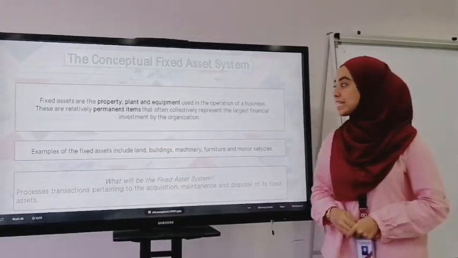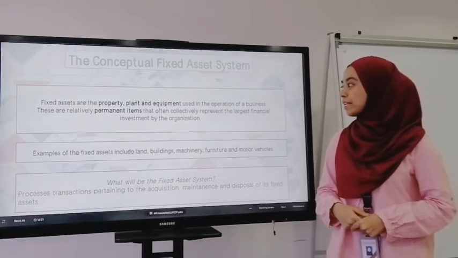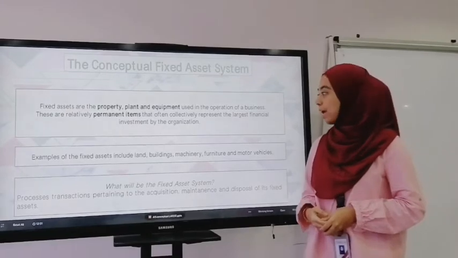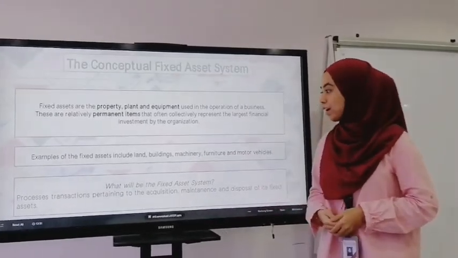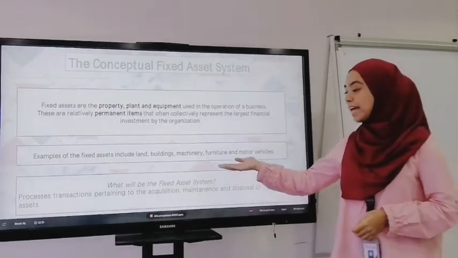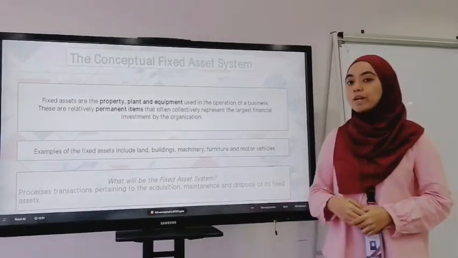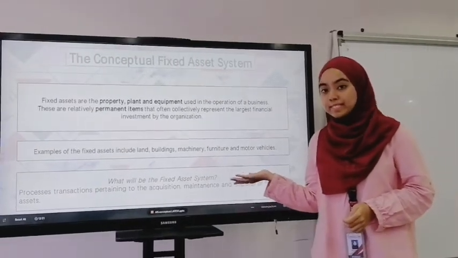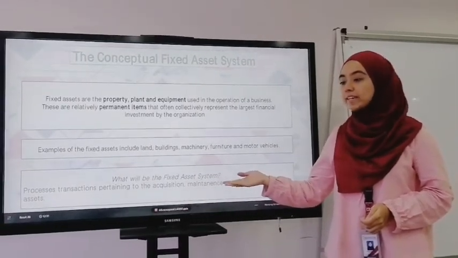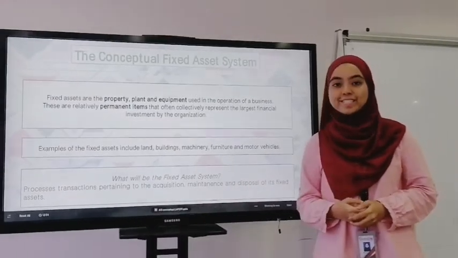So basically, fixed asset is property, plant and equipment. This item represents the largest investment by an organization. Next, these are examples of fixed assets, which are land, buildings, machinery, furniture and motor vehicles. What is the fixed asset system? It is the process of transactions related to the acquisition, maintenance and disposal of the asset.